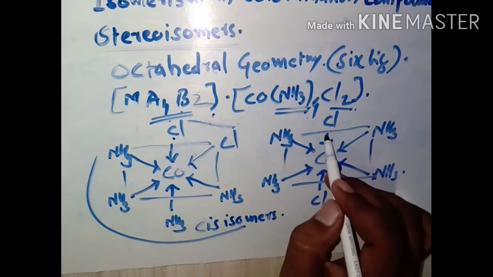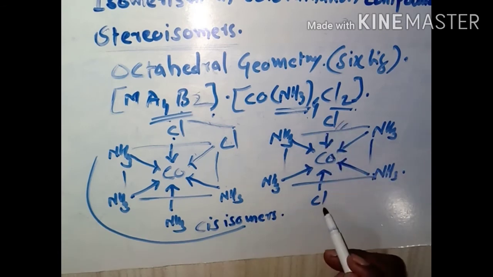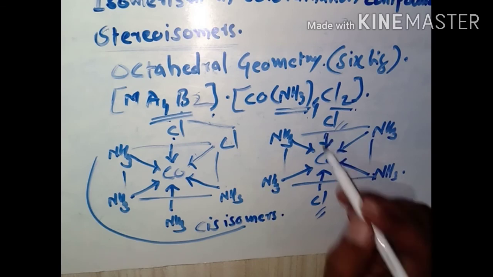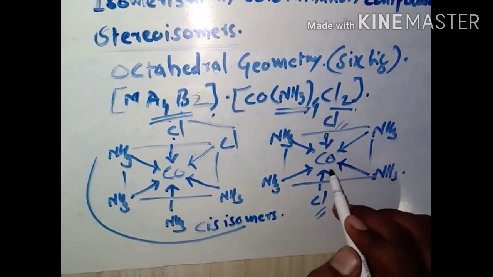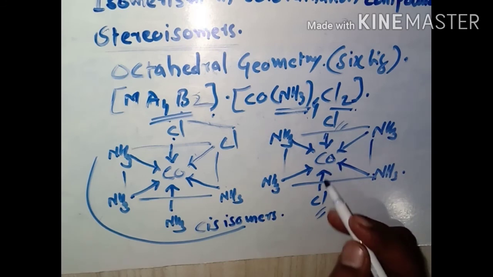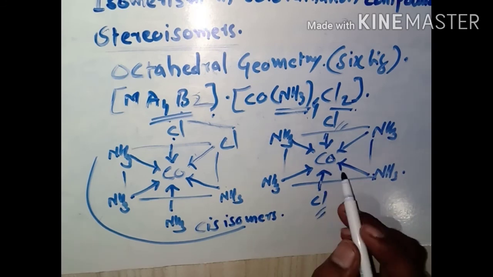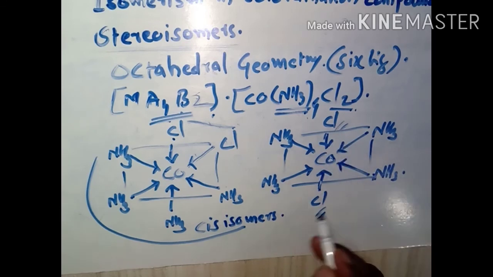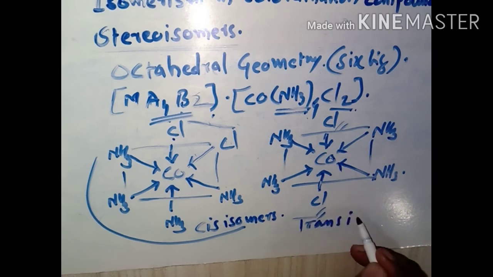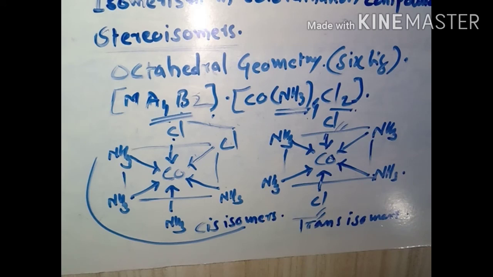Here if you take the example of Cl, then the first Cl is present above the perpendicular of the Co, and the second one is below, means both are present in the opposite direction. Such an arrangement is known as a trans arrangement or trans isomer. In this way you can take various examples which are given in your textbook at page number 98.